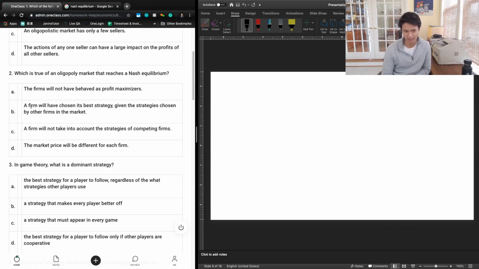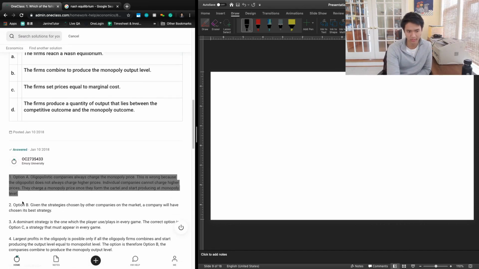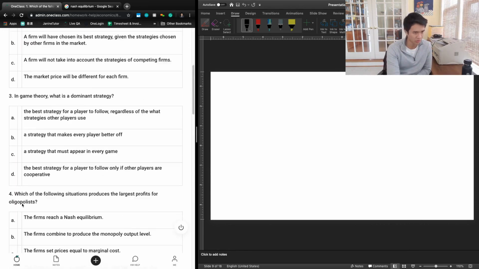So B is the best answer here because that is the definition of Nash equilibrium, choosing your best strategy given the strategies chosen by other firms. And so B is going to be the right answer. And let's take a look at the other. Yep, so the other tutor also chose B.